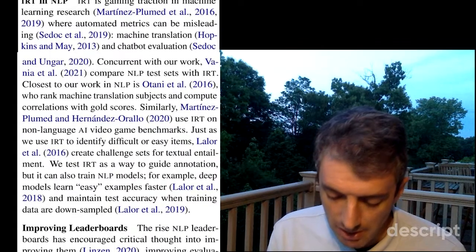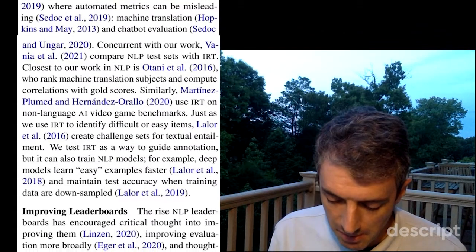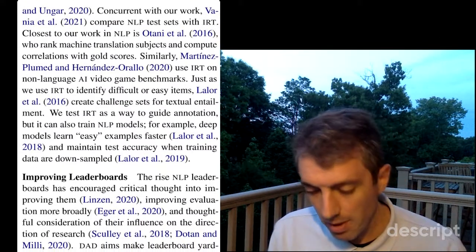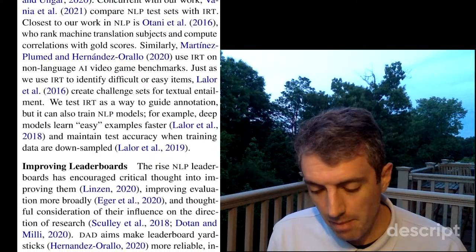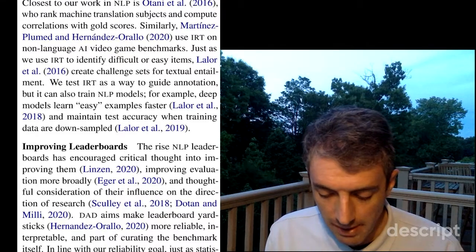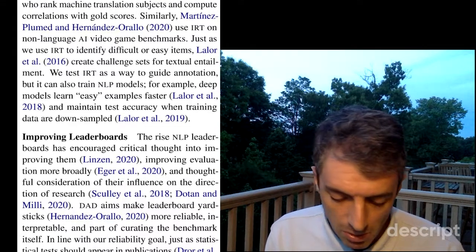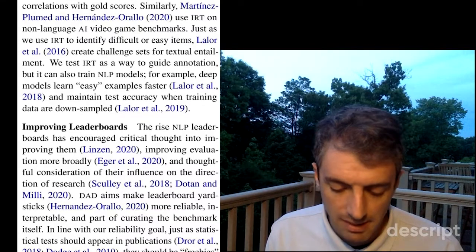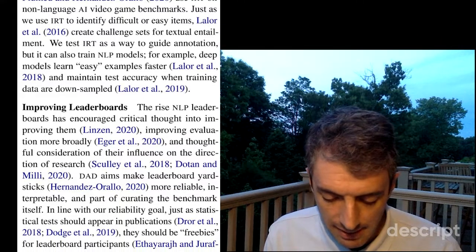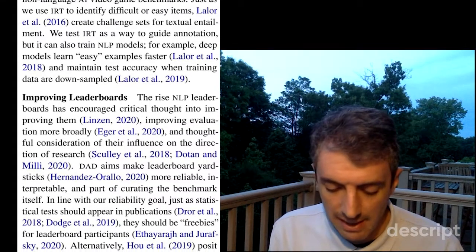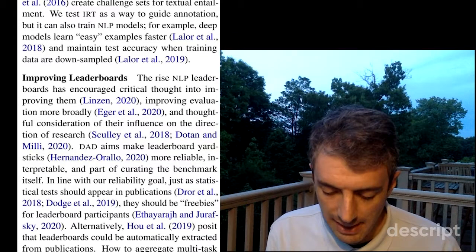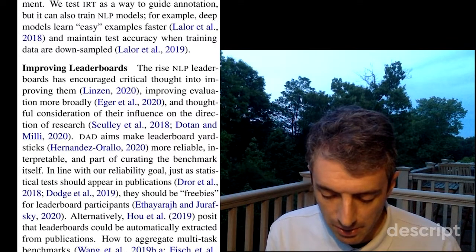IRT is gaining traction in machine learning research, where automated metrics can be misleading, such as machine translation and chatbot evaluation. Concurrent with our work, Vania et al. compare NLP test sets with IRT. Closest to our work in NLP is Otani et al., who rank machine translation subjects and compute correlations with gold scores. Similarly, Martinez-Plumed and Hernandez-Orallo use IRT on non-language AI video game benchmarks. Just as we use IRT to identify difficult or easy items, Lalor et al. create challenge sets for textual entailment.